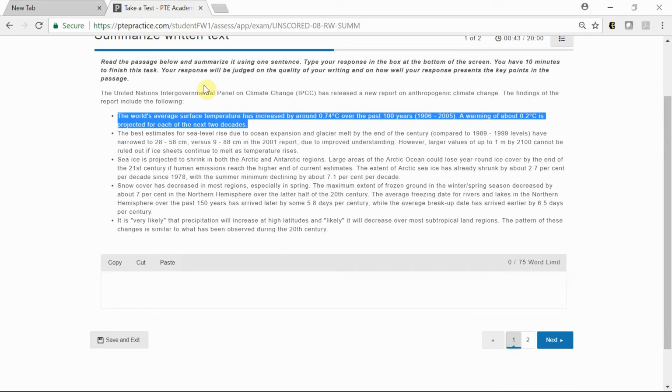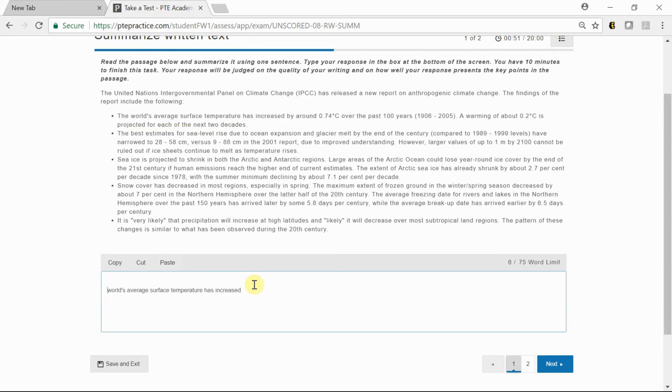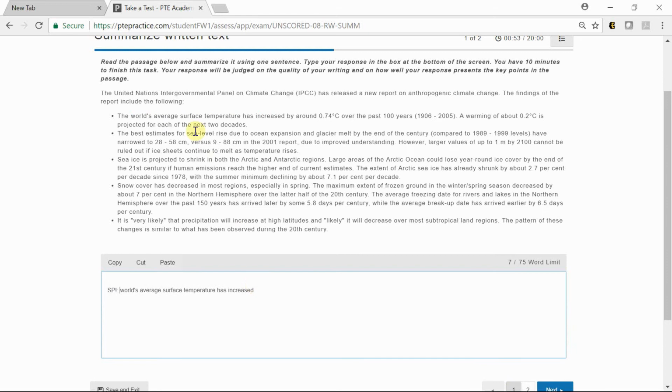Okay, so world's average surface temperature has increased. That's what this point is trying to say. So this is our supporting point 1. The main idea is a report by UNIPCC on climate change, right? And there are some findings. Okay, SP2. What is the supporting point 2?